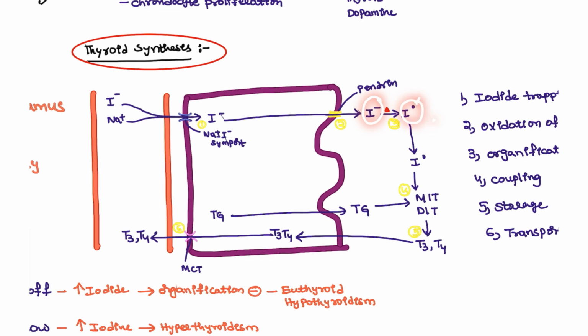These iodide ions are going to form, with the thyroglobulin, the monoiodothyronine and diiodothyronine. And once they are formed, they are going to form T3 and T4. Right? Monoiodine means T1, diiodine means T2. If they combine, T3 is formed. So like that, the precursors will be formed here. Once formed, they are converted back and sent back to the circulation.